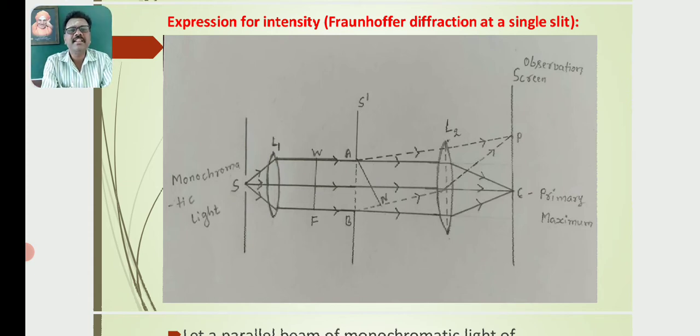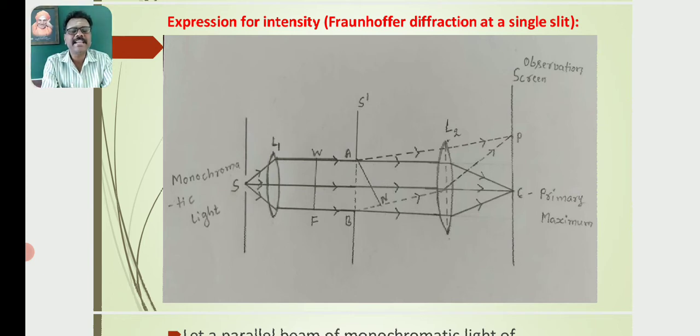Further, the diffracted beam of light from the obstacle AB is made to be incident on another convex lens L2, where the light undergoes refraction. The refracted beam of light further is made to be incident on the screen, which is placed at the principal plane of the convex lens L2.